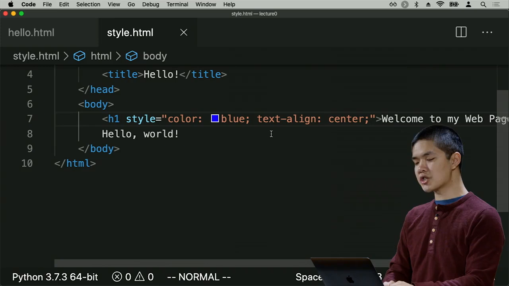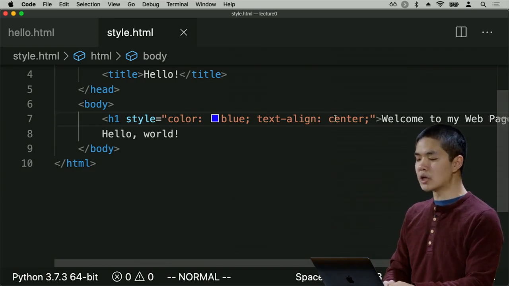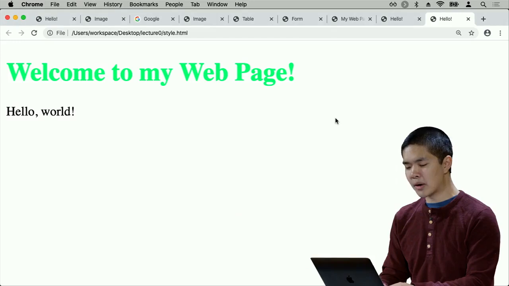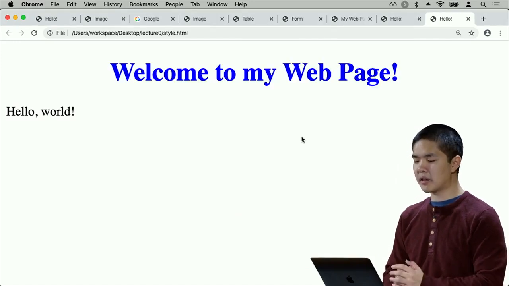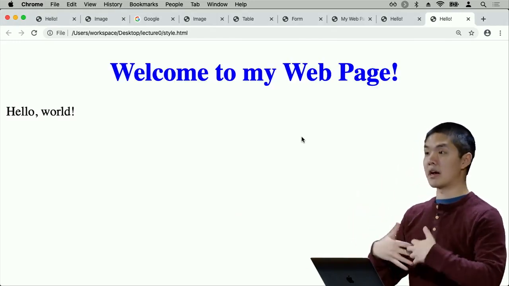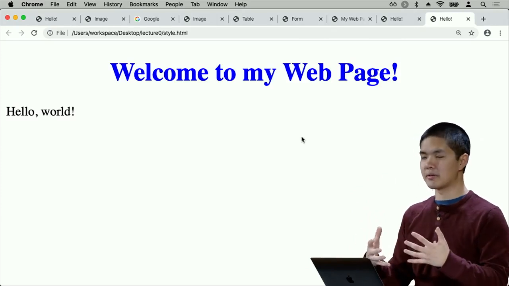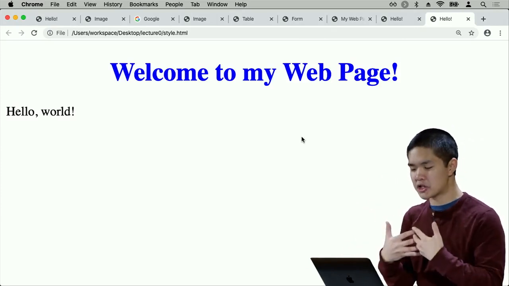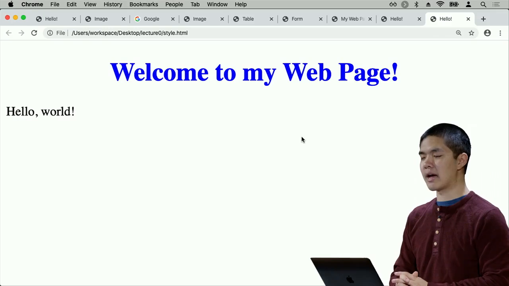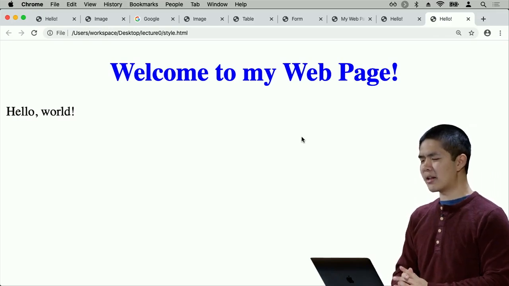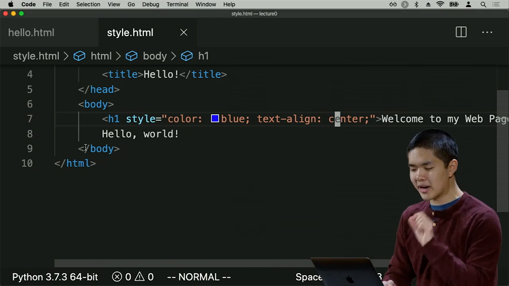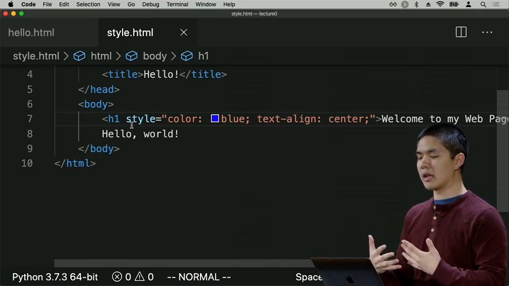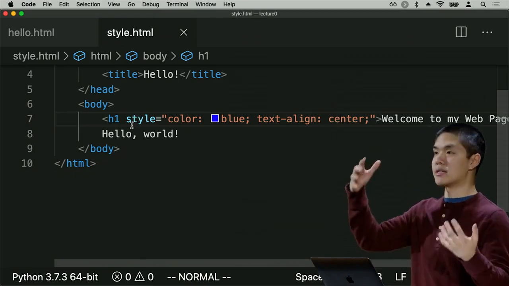And if I change the text align property to have a value of center, well, then now when I refresh this page, I see that welcome to my web page is now both blue and it's centered. I've changed the color, and I've changed the alignment of this particular element. And HTML elements don't need to just be styled directly. They can also get their style information from parent elements.